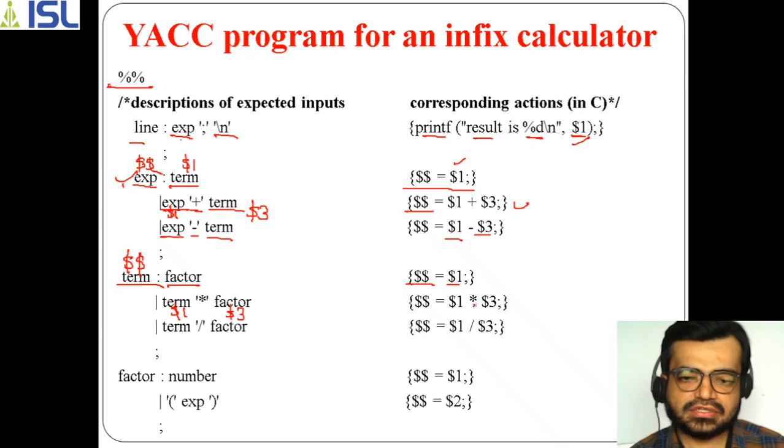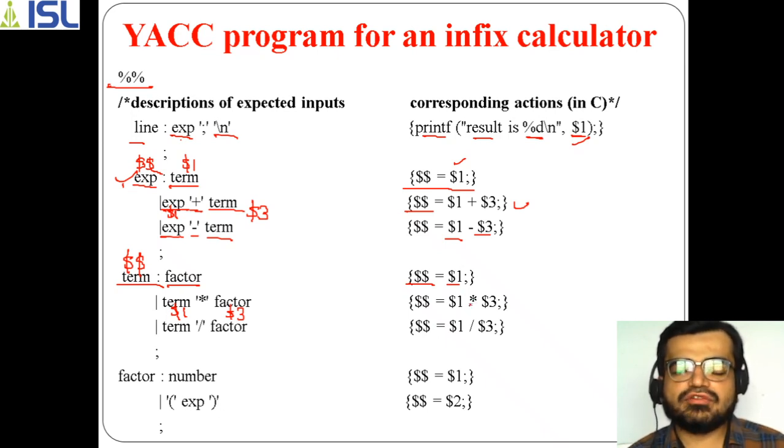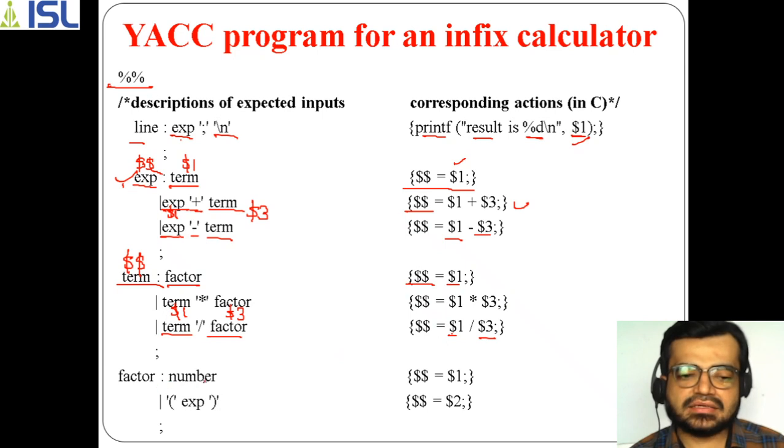We need to exclude the literals when representing these dollar symbols, because here we are adding the numbers, we are adding the values. Okay, so here term divided by factor means $1 divided by $3. Similarly, in factor, number, so factor is $$, and number is $1, and here expression is there.